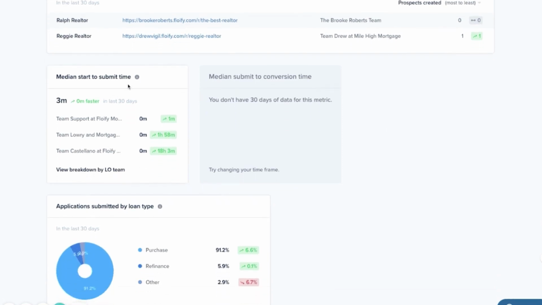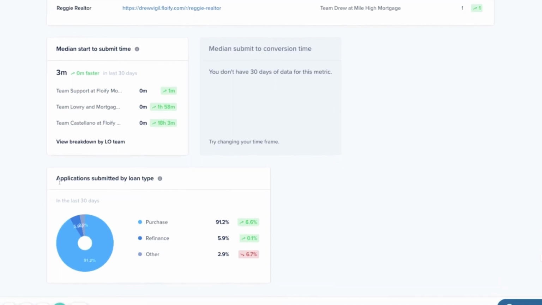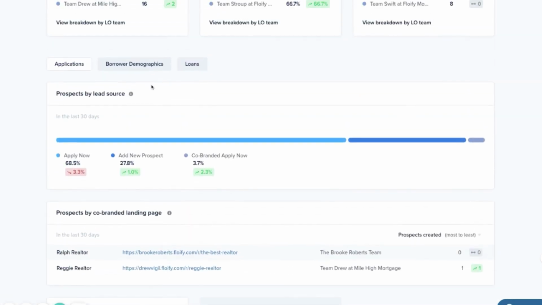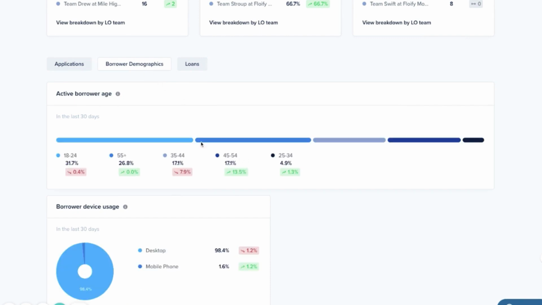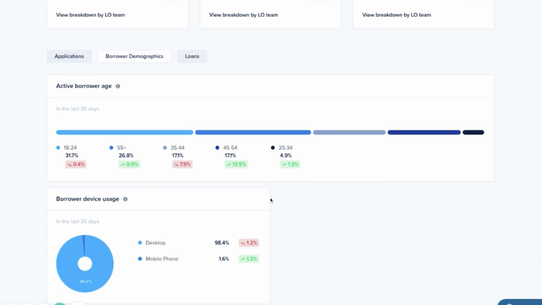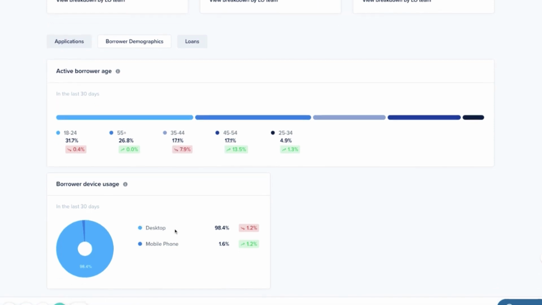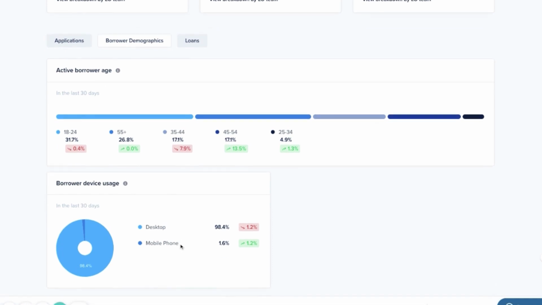You have your median start to submit time. I don't have any for median submit to conversion time now. And then you have applications submitted by loan type. So we're looking at purchase, refinance, other. If I click the borrower demographics here, of course, I can see the active borrower age, and I have a percentage as to what age groups those people fall into. Borrower device usage, I can see most of my users are using a desktop. Only 1.6% are using a mobile phone. That may look different with your demographic.